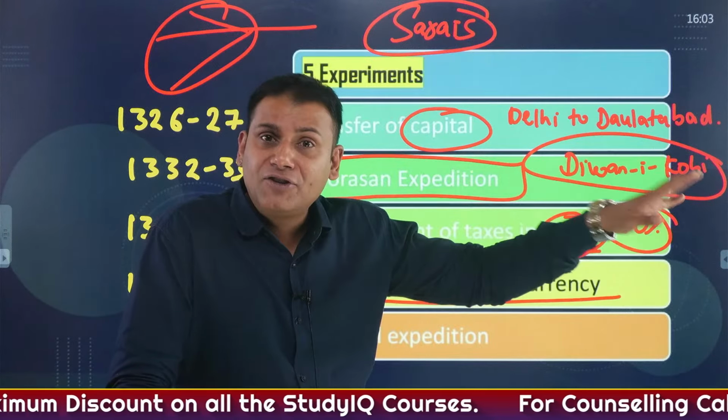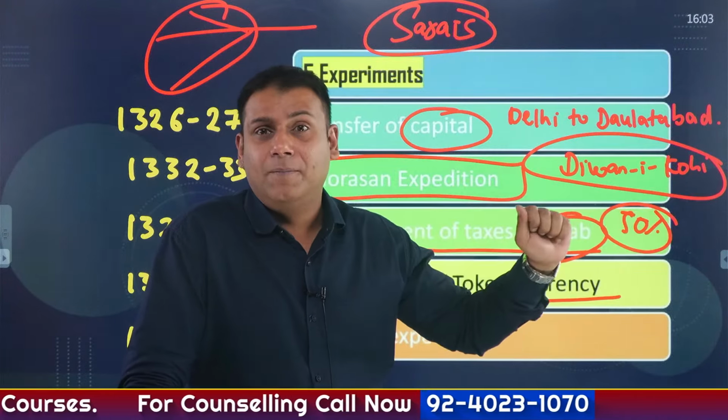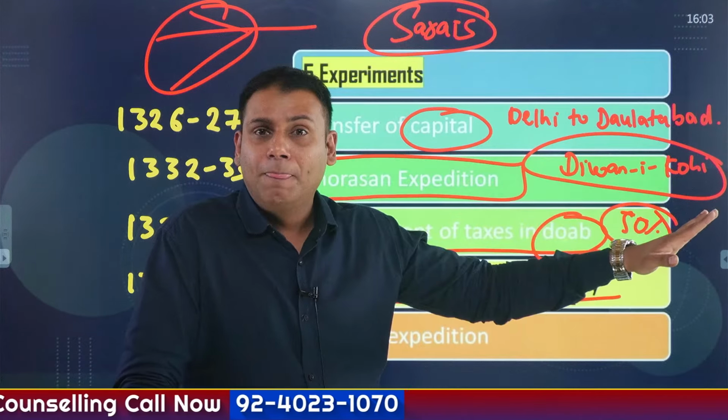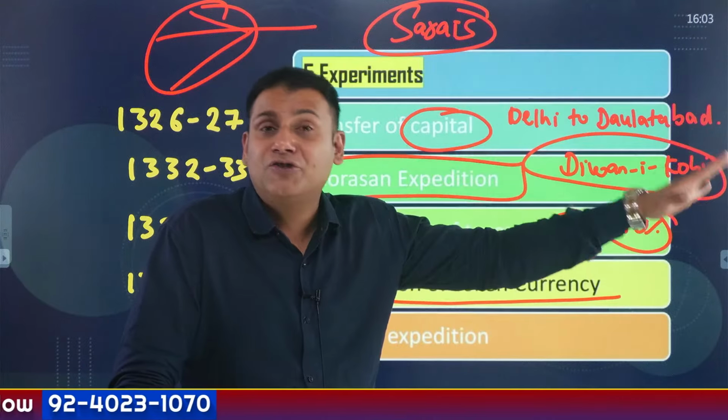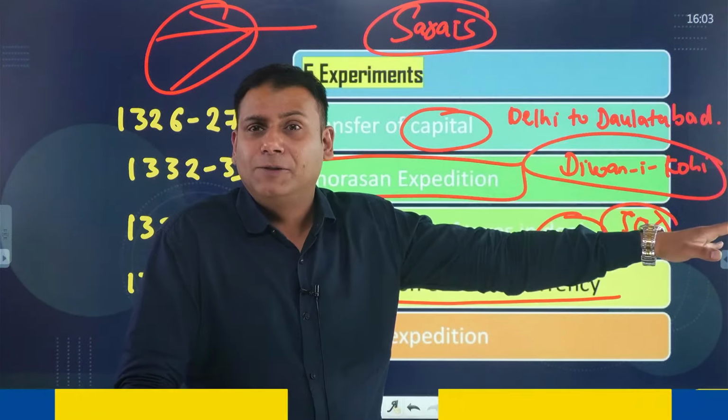To reach the Central Asian regions, you have to go through the snow-clad mountains of the Hindu Kush region. He had avoided that fact. How will you carry the grains and groceries to that region? Again, he had avoided these facts. This was the fourth failed experiment of Muhammad bin Tughlaq.